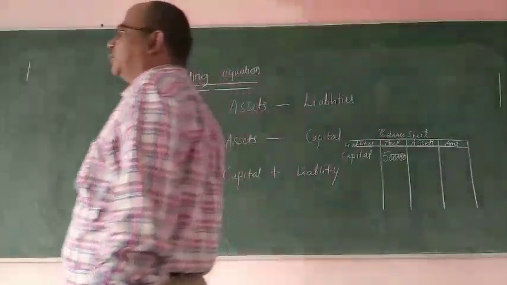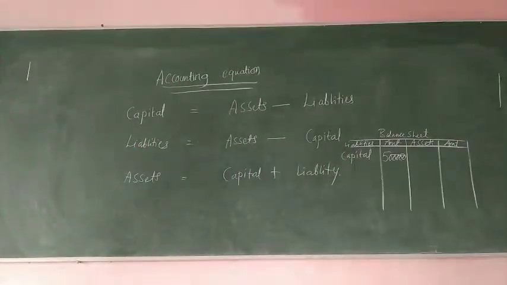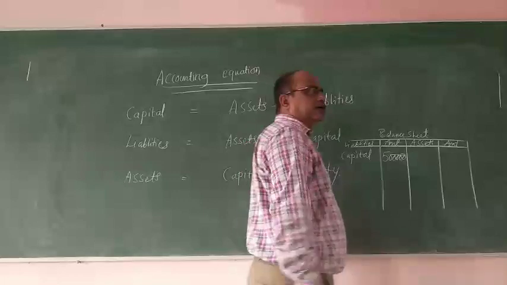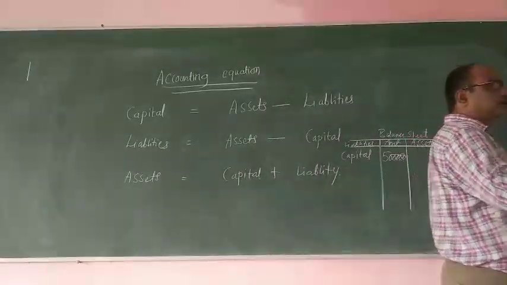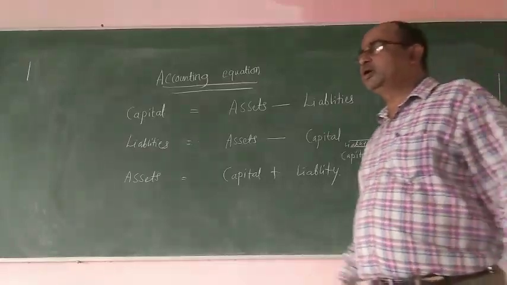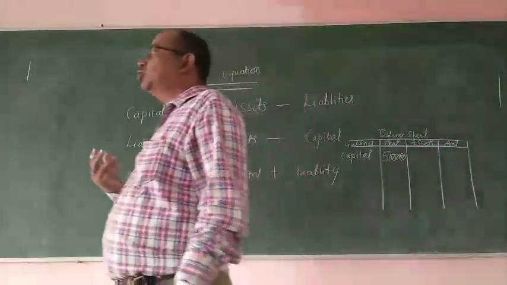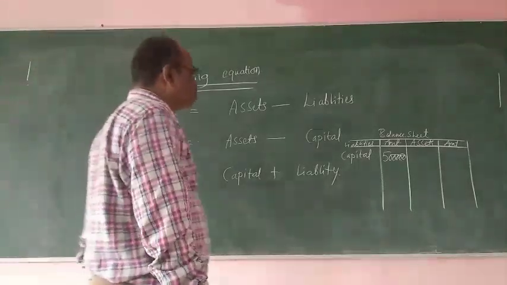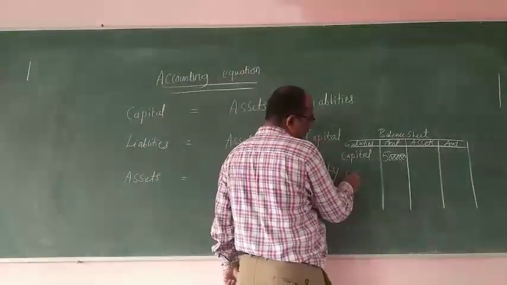For example, if you are purchasing goods on credit, it means that you are supposed to give money to the creditors. Creditors means the persons to whom we are supposed to pay the money, or the persons to whom we owe money, are called as what? Creditors.